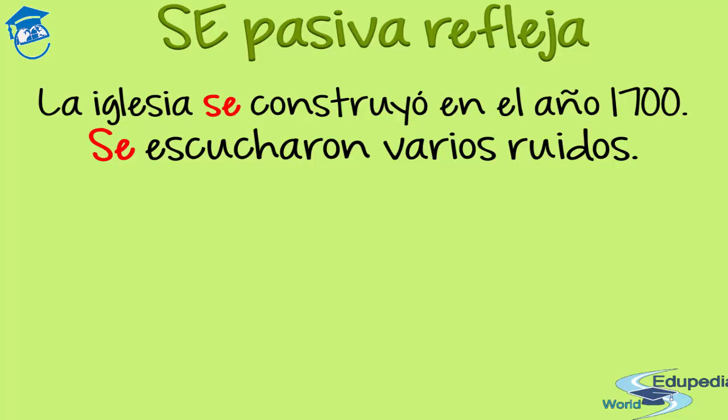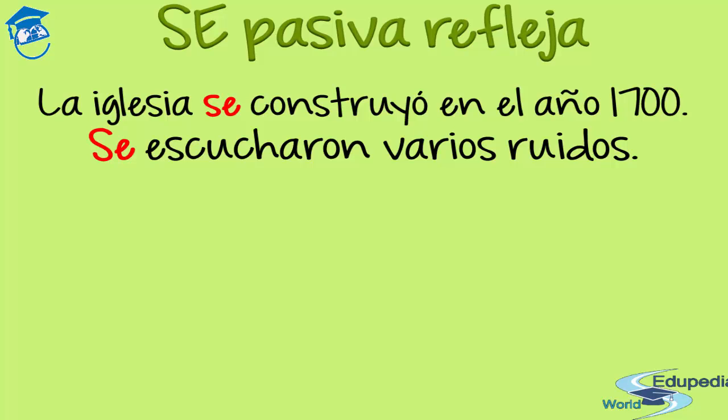But in Spanish, we have a different passive formation, that is the passive reflexive phrases, las frases pasivas reflejas. La iglesia se construyó. Se escucharon varios ruidos. You see, in the passive voice in Spanish, remember that first you have the verb to be and then the past participle, which would be la iglesia fue construida.